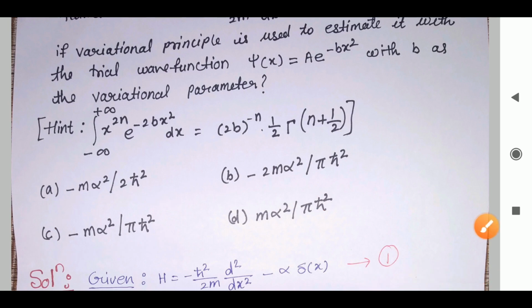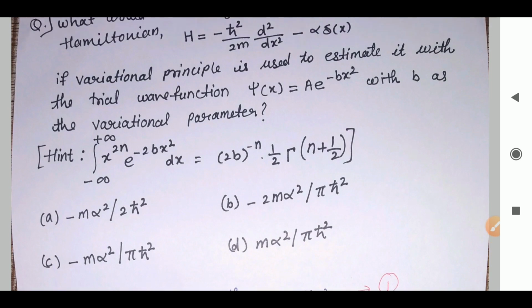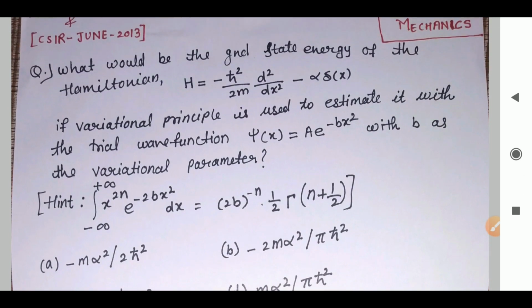So I hope you have understood all the steps. Now let me recall all the steps for you. The first step is to assume the trial wave function. If it is given, take that and find the value of a using the normalization condition, if the constant value is not given to you. Then step 2 is to find the expectation value of H. Just substitute the value of a in the Hamiltonian and find the expectation value of H.